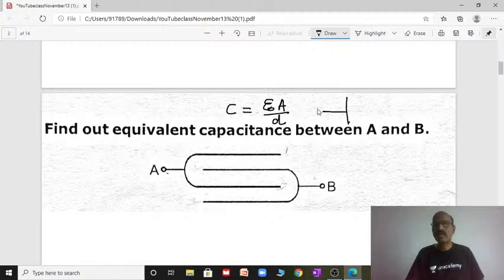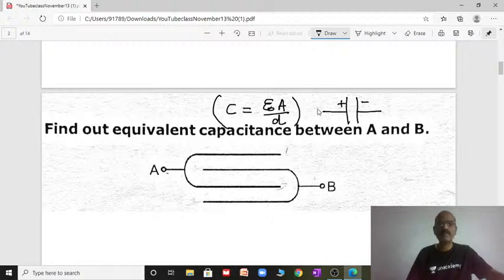For two parallel plates, positive and negative, with distance D between the two plates, we know from the derivation that the capacitance of a parallel plate capacitor is epsilon naught A by D. Here you see, find the equivalent capacitance between A and B, right?